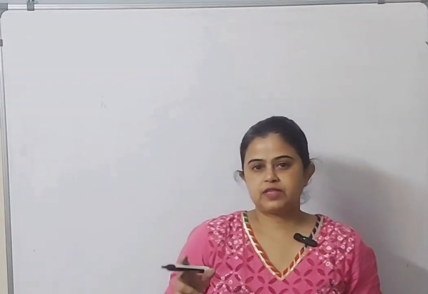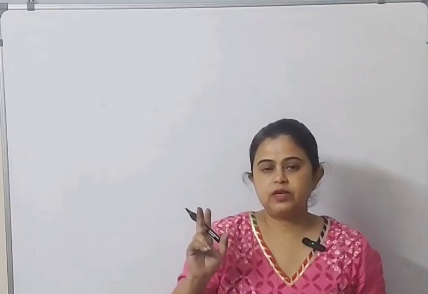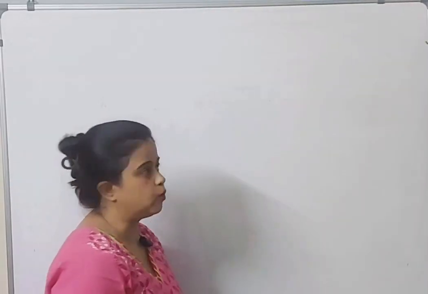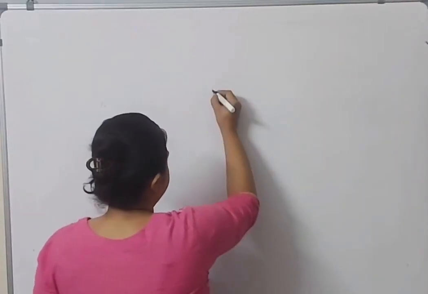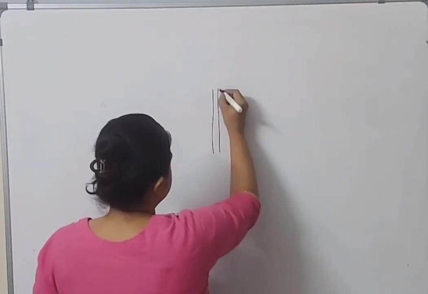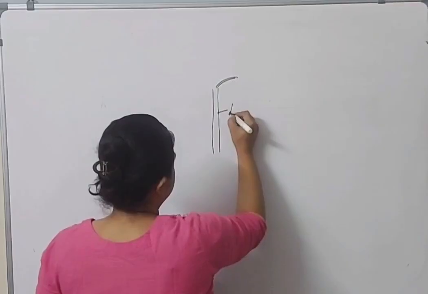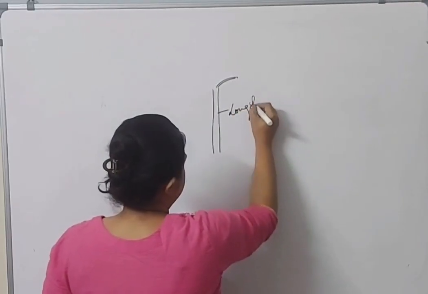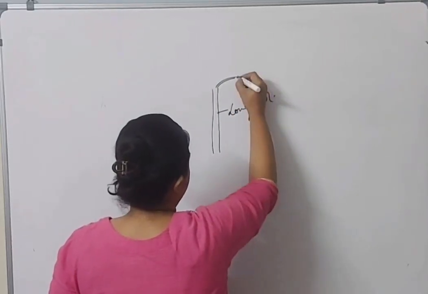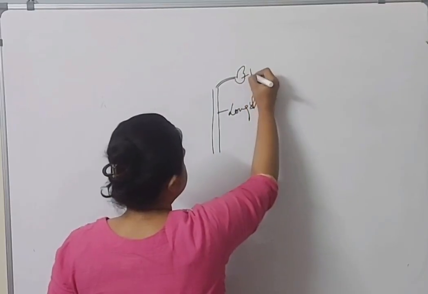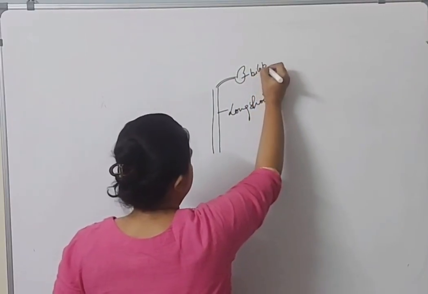Gymnosperms we are almost done, but one important thing: there is a diagram in your book about Ginkgo biloba. It is important because it is a gymnosperm known for long and short shoots. The shoot shows differentiation into long shoot and short shoot, and this is the bilobed leaf.